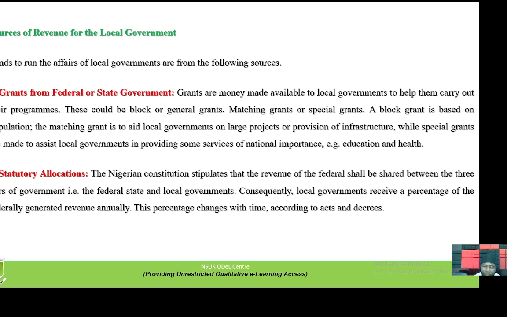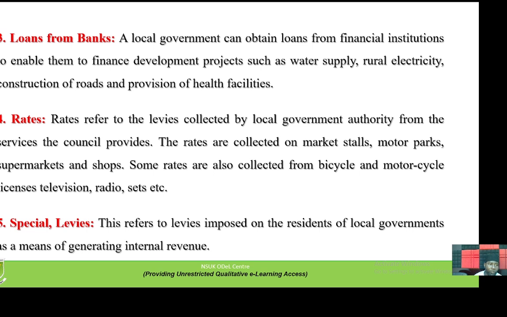Consequently, local government receives a percentage of the federally generated revenue annually. This percentage changes with time, according to acts, and can increase or decrease. The third one, number three, is loans from banks. Local government can obtain loans from financial institutions or private banks to enable them to finance development projects such as water supply, rural electricity projects, construction of roads, and provision of health facilities.